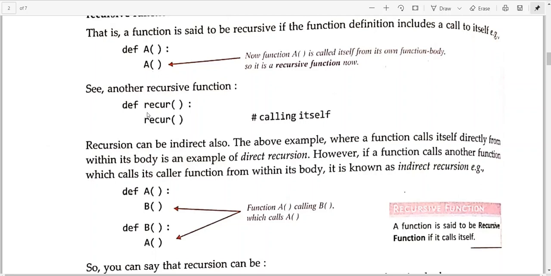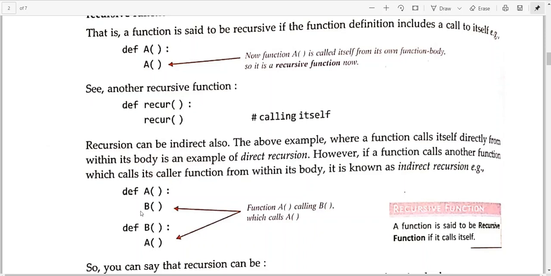This is the name of another function, and the definition is given here: rec. This is the name of the function, and inside the body of this function definition we are calling the same function again. So this is also called recursion. This is called direct recursion, when a function calls itself directly.